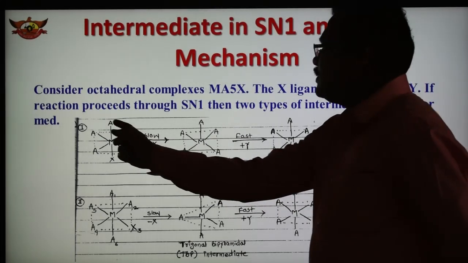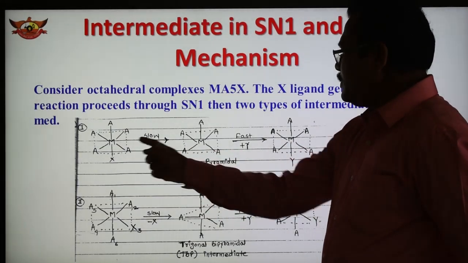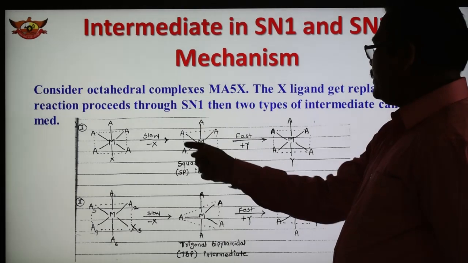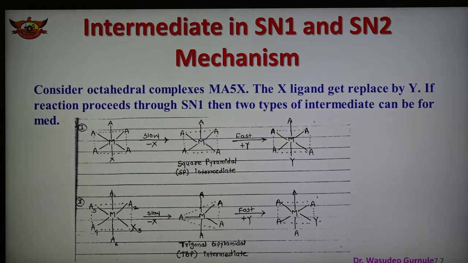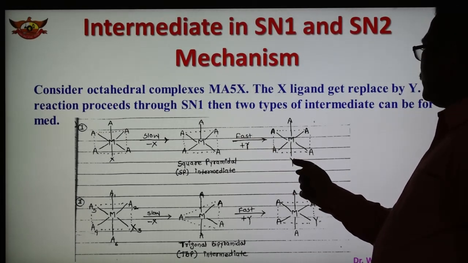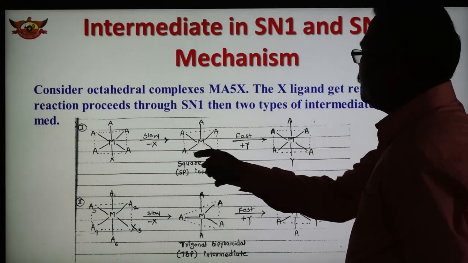It is shown here. This is one type: the octahedral complex in which X is a ligand, and these are also ligands. The first step is a slow step, and there is a replacement of X. This X is removed, and we get this intermediate, which is known as the square pyramidal, SP, intermediate in short. After that, in a fast reaction, another ligand Y is added in place of X, and we get the final product. So the square pyramidal intermediate is formed.